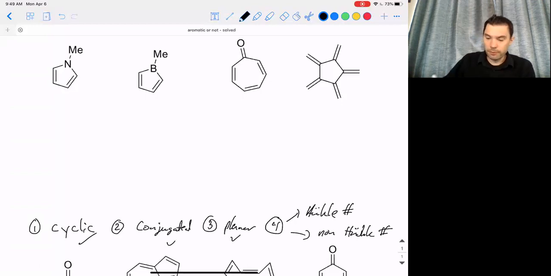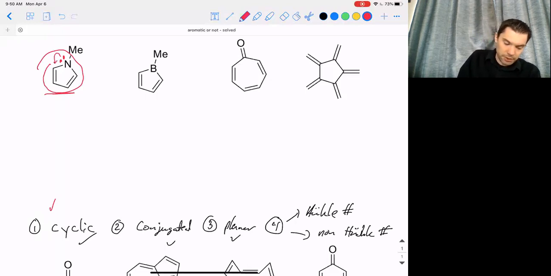And so let's start with the first one here. I'm just going to switch my pen color. And so this is actually called N-methylpyrrole. It's a relatively common heterocycle. And whenever you have a non-carbon atom, what I encourage you to do is to draw in the lone pair, or to think about if there are electrons there or not. So in this case, my whole system is cyclic, so I can check on the first one. It is conjugated because I can push these electrons around the whole system, and so it meets the conjugation requirement.